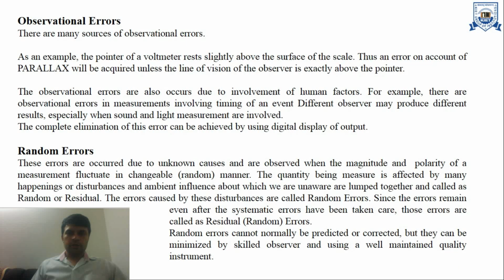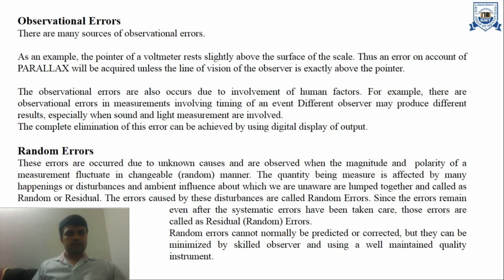The errors caused by these disturbances are called random errors. Since the error remains even after the systematic errors have been taken care of, those errors are called residual errors. Random errors cannot normally be predicted or corrected, but they can be minimized by a skilled observer and using a well maintained quality instrument.